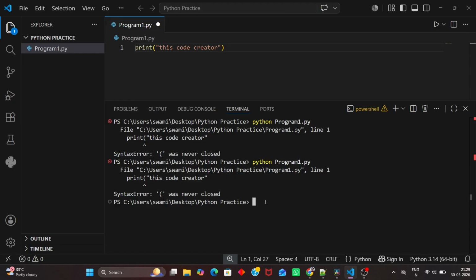Why? Because we did not save the program. So, save the program using the shortcut Ctrl+S. After saving, run the program again. Now there is no problem. Remember the important rule. Whenever you make any change to the code, first save the program and then run it.